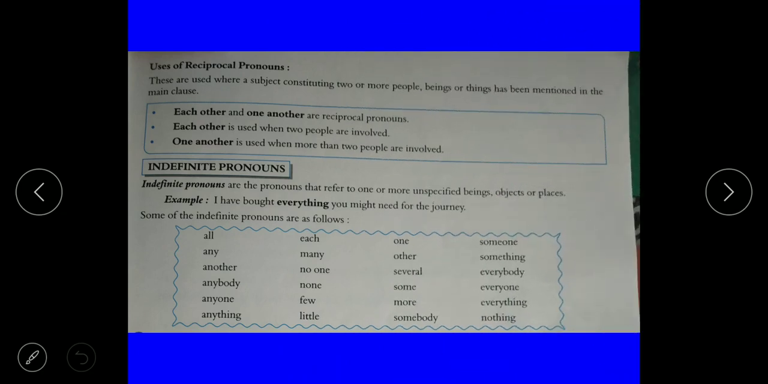Use of reciprocal pronouns. These are used where a subject constituting two or more people, beings or things has been mentioned in the main clause. Each other and one another are reciprocal pronouns. Each other is used when two people are involved. One another is used when more than two people are involved. Okay, remember these things: only for two people we use each other, and one another is used when more than two people are involved.